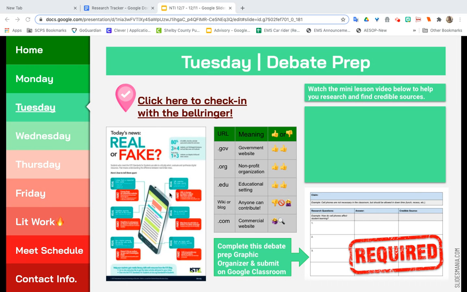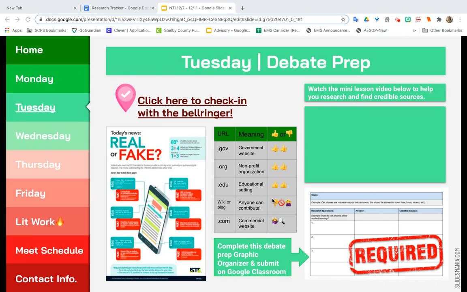So on this slide, there's a couple of resources I just want to go over really quickly. This first one over here on the left is how you can determine if the information you're finding online is credible or not. So is it real or is it fake? So remember, we need to pay attention to who wrote it, why they put it online, how recent or how old it might be. Thinking about if it's biased at all, is it very opinionated? And we just need to be critical of that to make sure that we are using good sources.